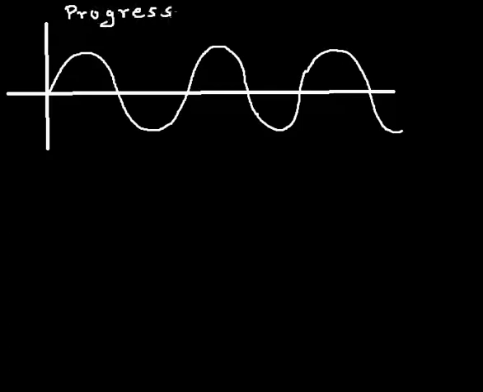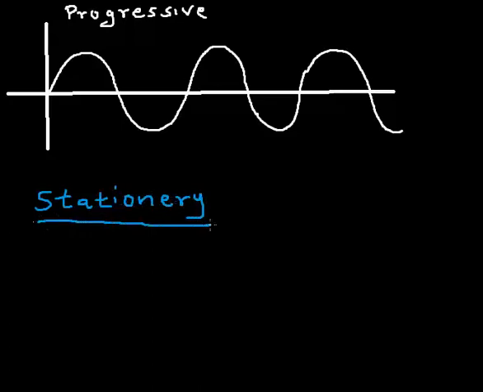But what if it is a stationary wave? A stationary wave is simply made up of two identical waves traveling in opposite direction. In fact, a stationary wave is gotten from a progressive wave when a progressive wave encounters an obstacle. Let's say this wave comes to this point and encounters an obstacle. What happens? It returns back in opposite direction. The same wave, but travels in opposite direction. So this is a stationary wave.